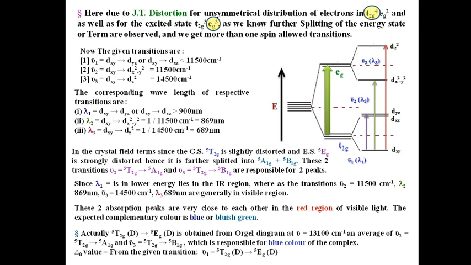And the Δo value can be easily calculated from the 5T2g to 5Eg transition. I have discussed the electronic transitions of different metal complex systems in terms of the Orgel diagram to designate which transition is responsible for the color of the complex, and to find the Δo value from the splitting of different metal ion terms. Here I have provided some more problems on the Orgel diagram for your practice.